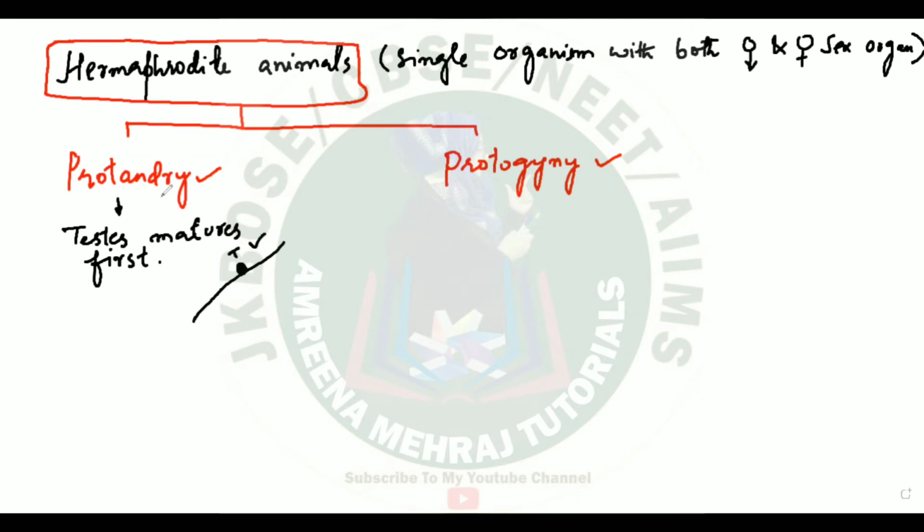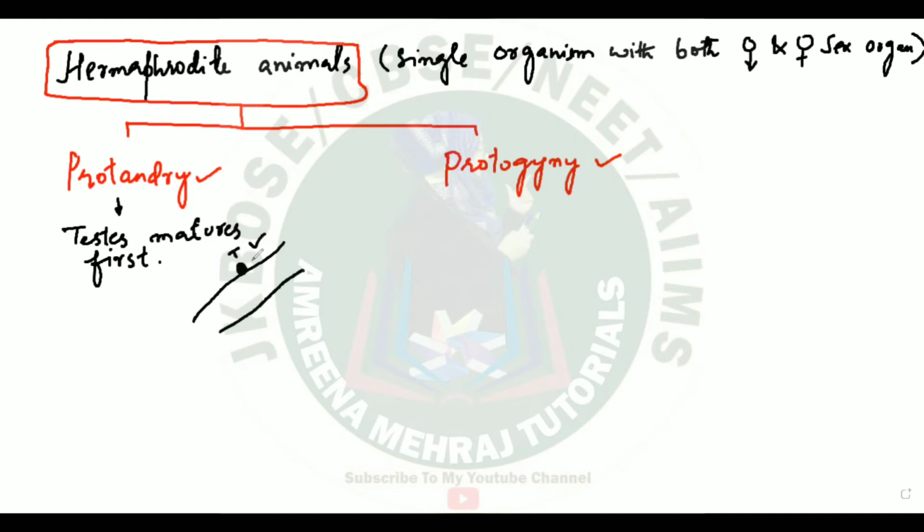What do you call it? Protandry. Now obviously only the testes are mature, so it requires another individual. Another individual is required for reproduction. Although this organism has testes as well as ovaries, it will perform reproduction with some other individual because its own ovary is not fully developed yet.